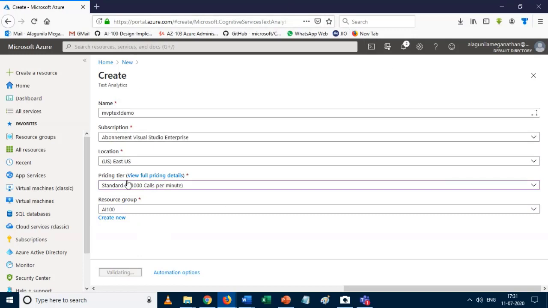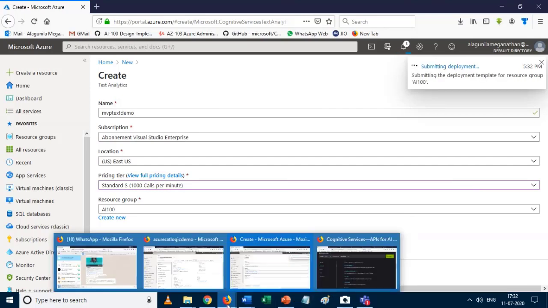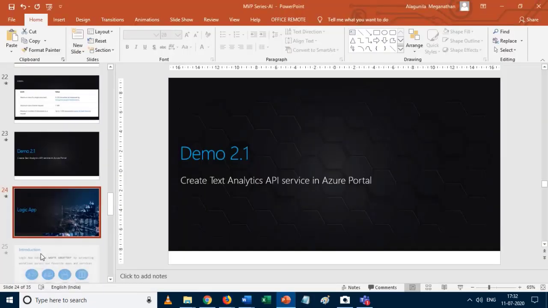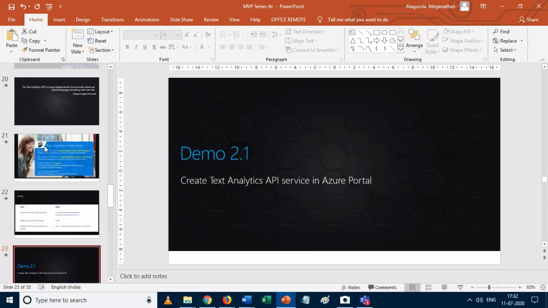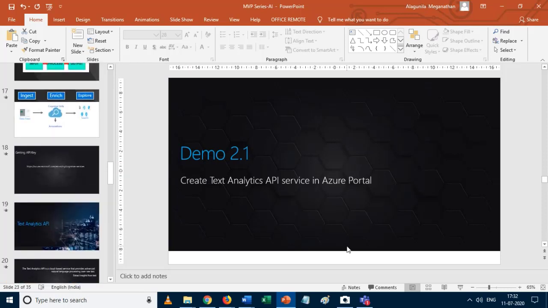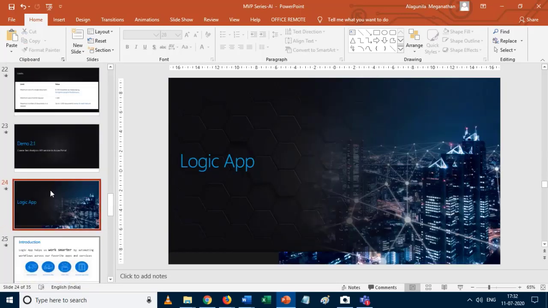Once you have filled in all the fields, it takes a while to create the service. In the meantime, I just move to the PPT. Okay, so up to this you can have a clear view, right? What we have done so far is I explained what AI is, what Azure Cognitive Services is, what the Text Analytics API is, and how we can create the Text Analytics API in the portal. Okay, so now I am going to show you the logic app.